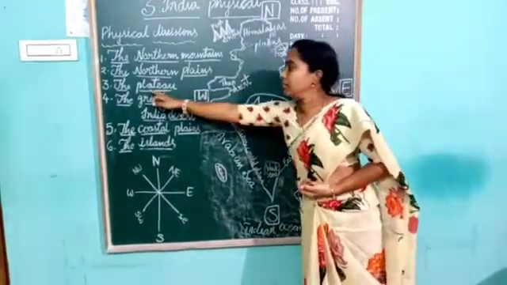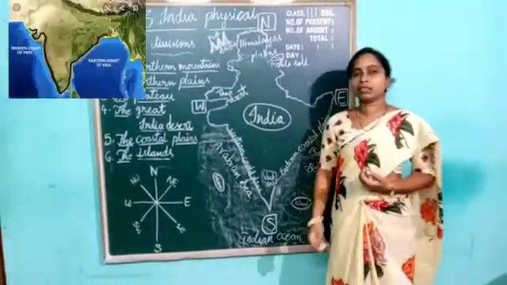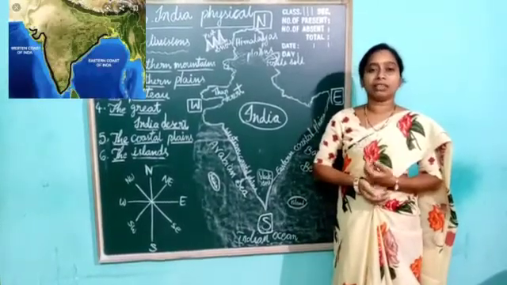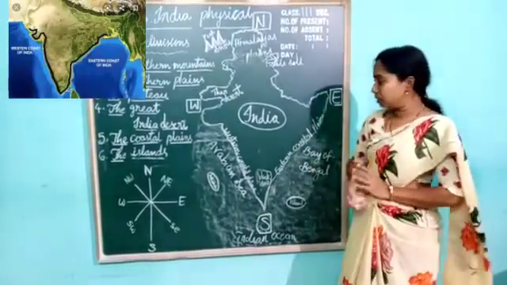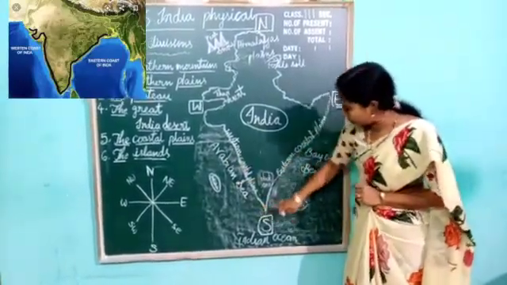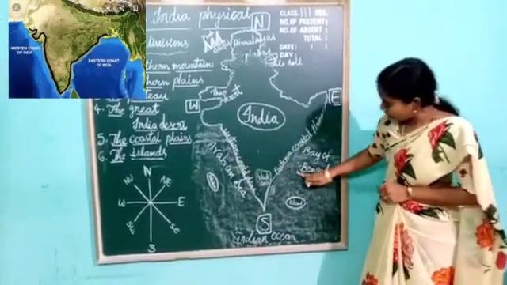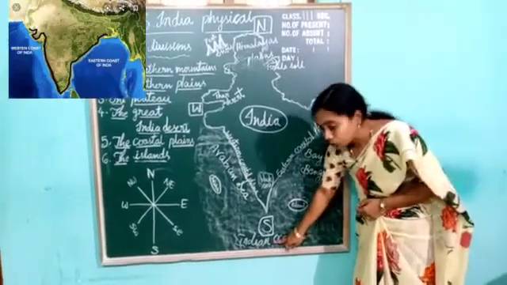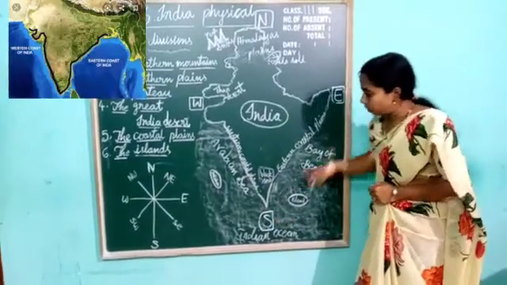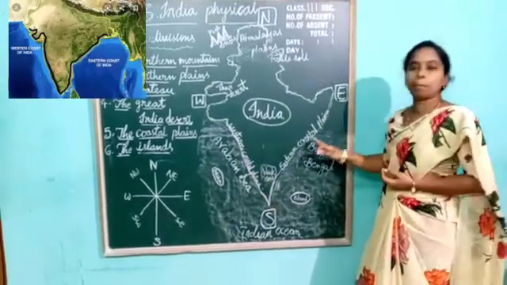Next, the third one is the plateau. The southern part of India is called a peninsula. Do you know, children? A peninsula is a piece of land surrounded by water on 3 sides. This plateau can be found on the south side of India, covered by the Arabian Sea on the west, the Bay of Bengal on the east, and the Indian Ocean in the south. So 3 sides are covered with water. This southern part of India is called the plateau.